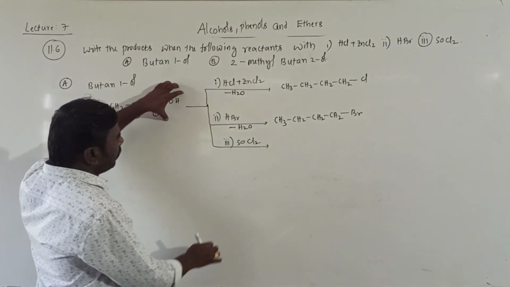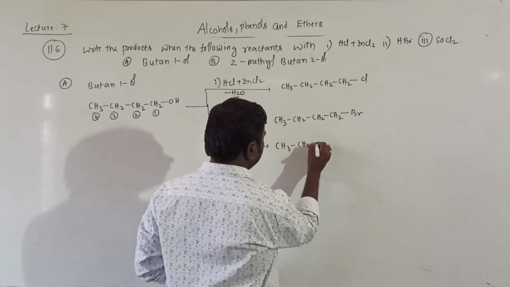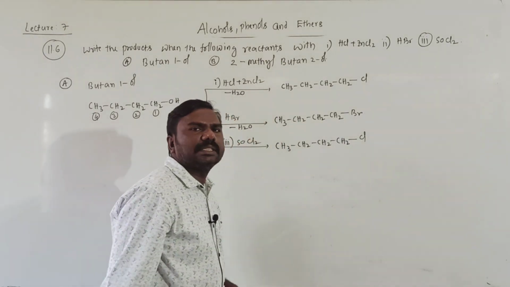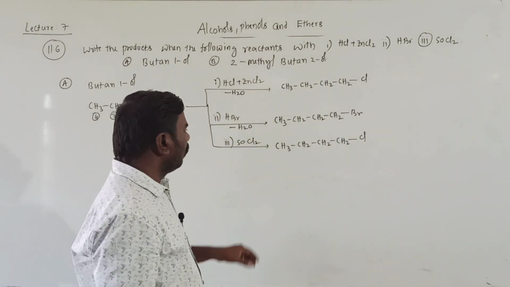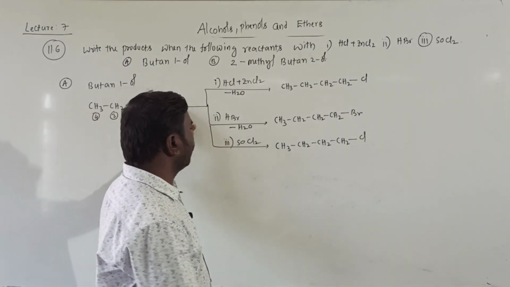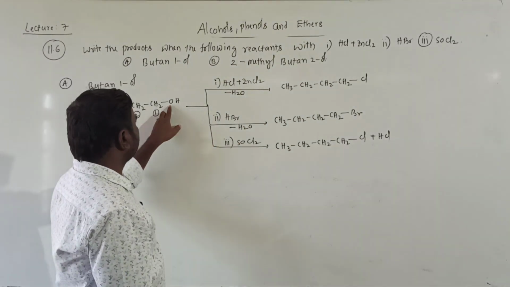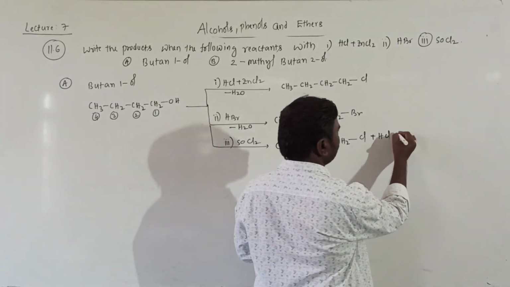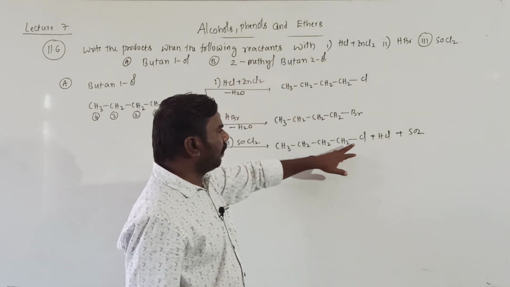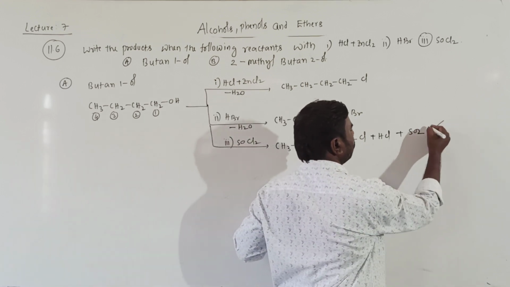Next, OH is replaced by Cl, then again the same product, students, CH3, CH2, CH2, CH2, and in place of OH, Cl will be formed. One Cl is gone, one more left Cl and hydrogen eliminated as HCl. Okay. Next, oxygen and SO are removed as SO2. Getting all of you?